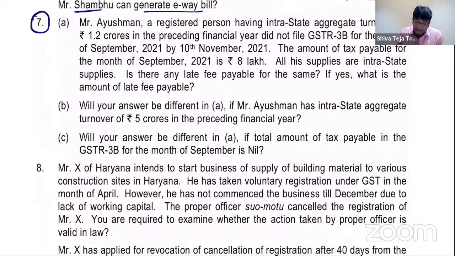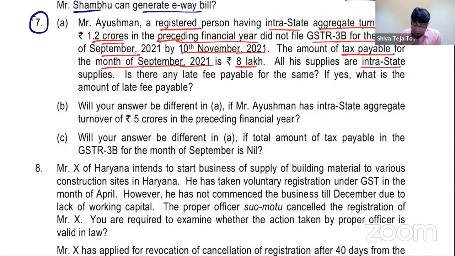Mr. Ayushman, very brilliant name, a registered person having intrastate aggregate turnover of 1.2 crores in the preceding financial year, did not file 3B for the month of September by 10th November 21. Wow. In general, the return should be filed by 20th of the next month, but this gentleman did not do that. Amount of tax payable for the month of September 21 is 8 lakhs. All his supplies are intrastate supply. Is there any late fee payable for the same?